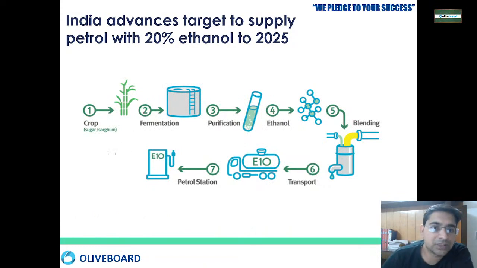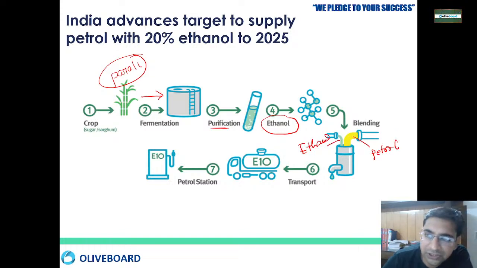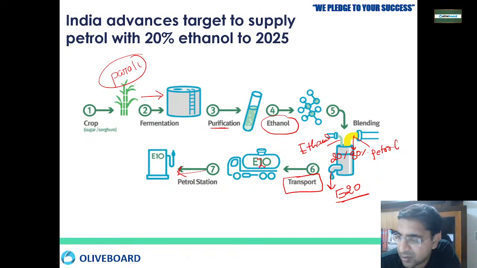Now, this is the process, how this is done. We have a crop residue, this is parali crop residue. It goes to fermentation. After that, some purification happens. From the purification, we generate ethanol, and here, this is petrol, and this is ethanol. They both are mixed. So this petrol we wanted to make 80%, and this ethanol we wanted to make 20%. So this is going to be the E20 petrol, and then it is going to be transported. Here it is E10 because they are blending only 10%, but now we will convert it to E20, and then it is going to the petrol stations. So this is how the whole process works.